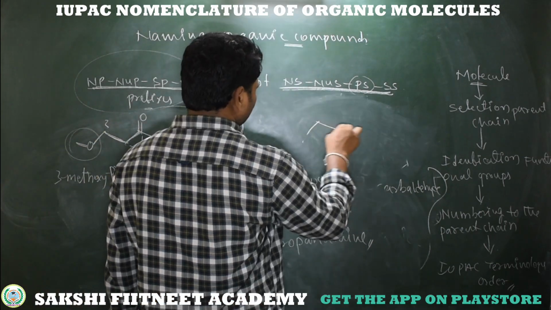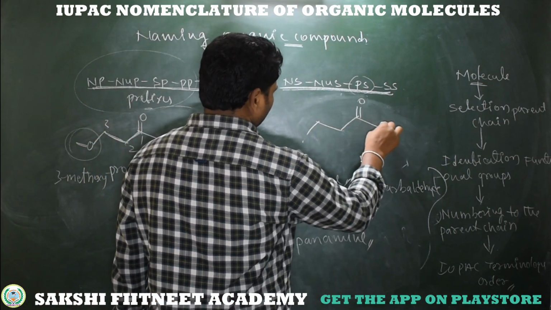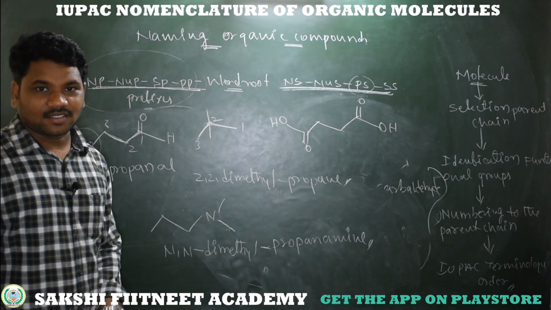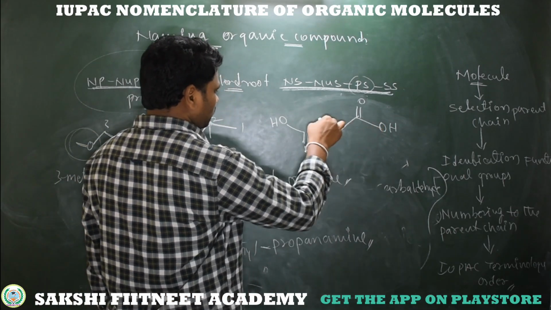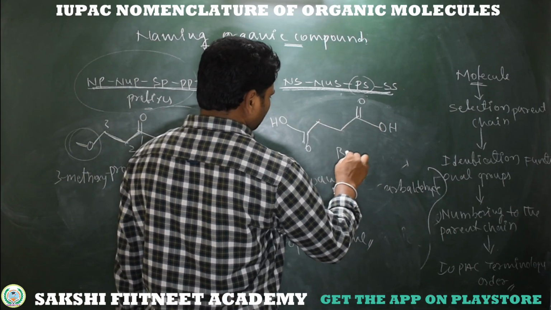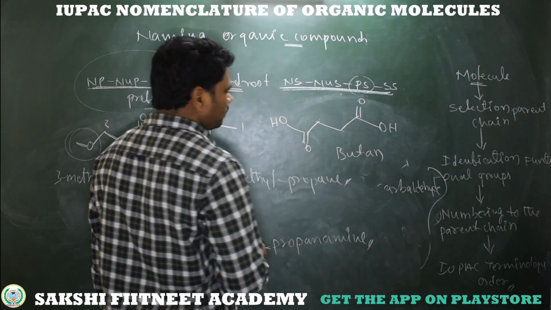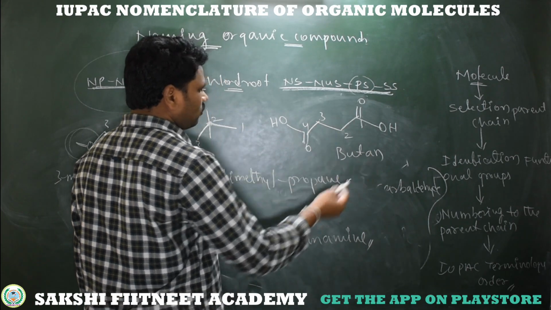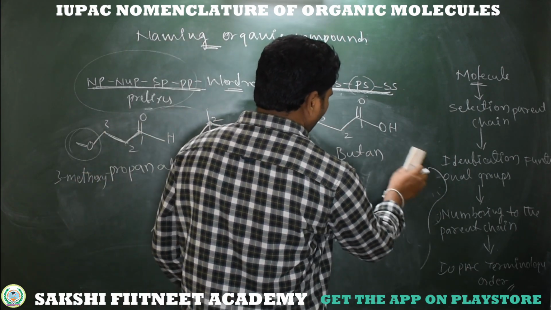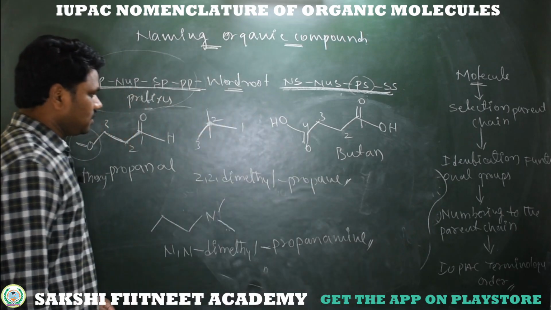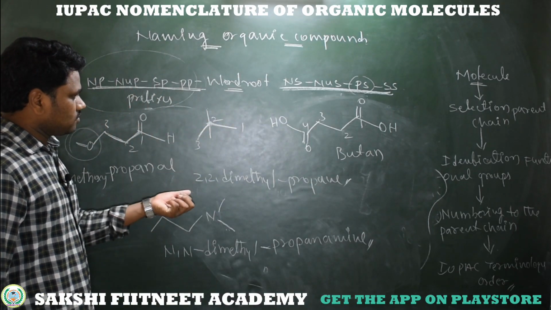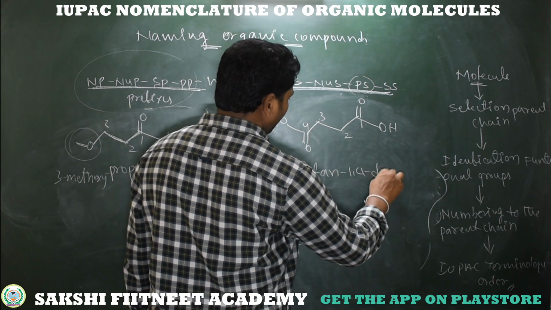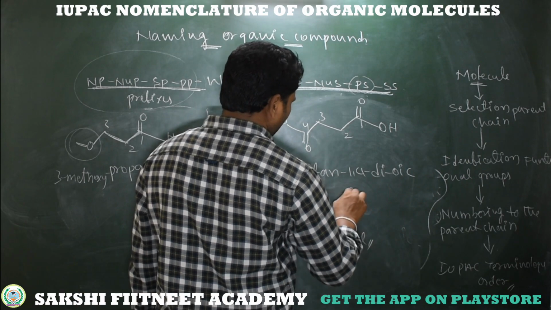Next, here see both the terminals having a carboxylic acids. 1 2 3 4. This is a parent chain. It's but, saturated, an. 1 2, this is 3 4. So 1,4-dioic acid. Butane-1,4-dioic acid. So here I am just removing this molecule. Butane-1,4-dioic acid.